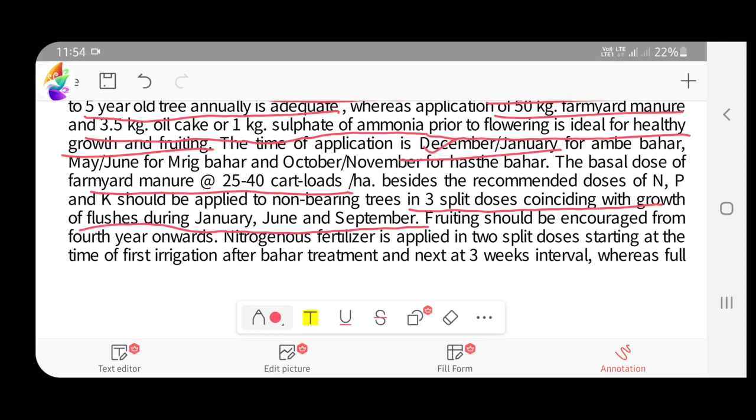Fruiting should be encouraged from the 4th year onwards. From the 4th year onwards only you have to allow flowering. Before that you have to remove all those flowering buds. Nitrogen fertilizer is applied in 2 split doses starting at the time of first irrigation after the Bahar treatment, and next at 3 weeks interval. Okay, actually for the flowering trees we will be giving fertilizer before flowering. Nitrogen fertilizer will be applied in 2 split doses starting at the time of first irrigation after the Bahar treatment, and next at 3 weeks interval.